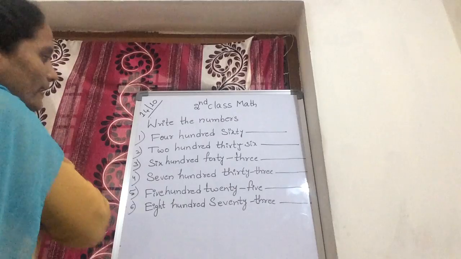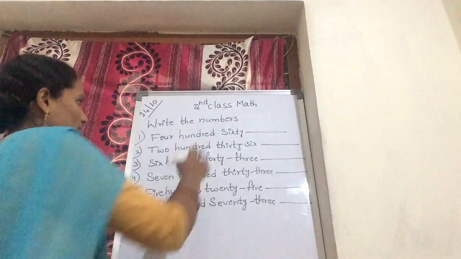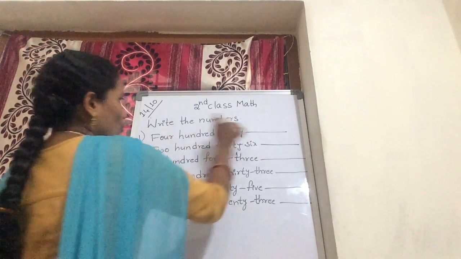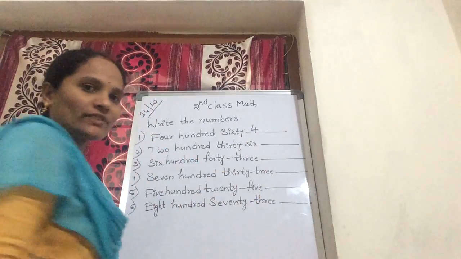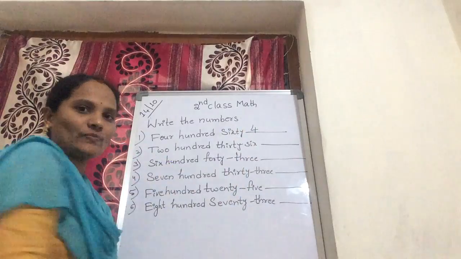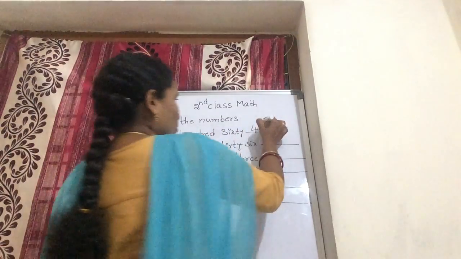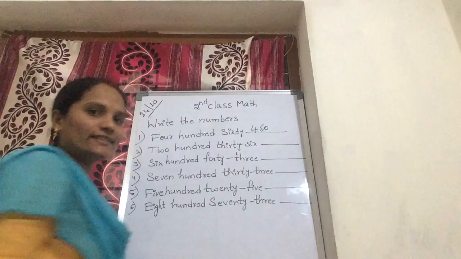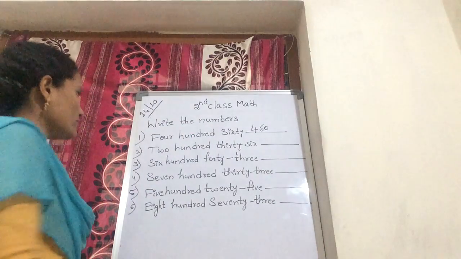This is a hundreds place value sum. In hundreds, which number is it? 4. First you should write 4. Then in tens and ones, which number is that? 60. You should write 60. Which number do you get? 460.